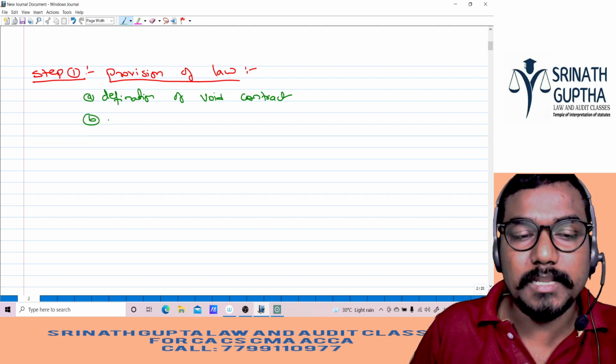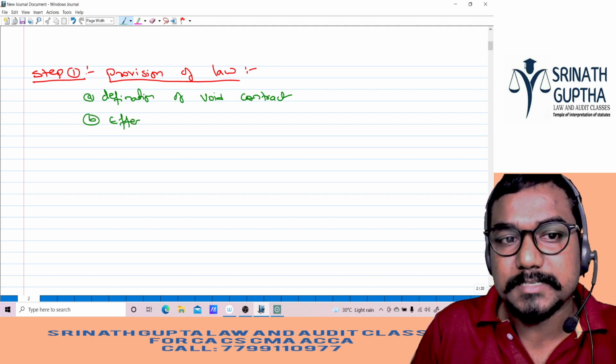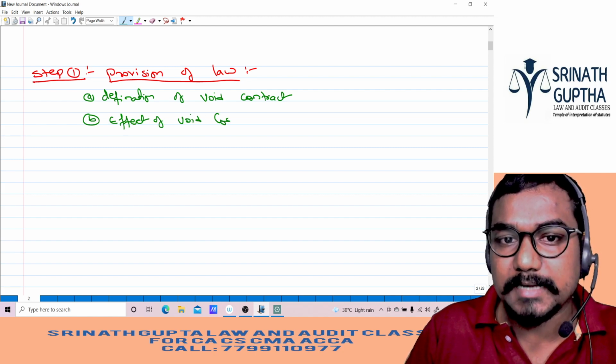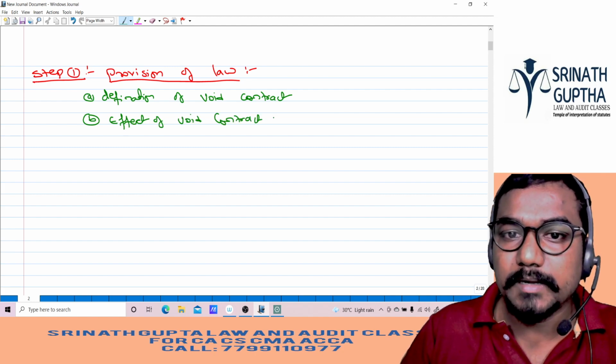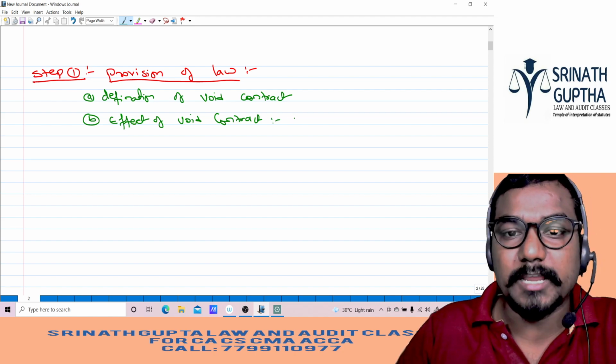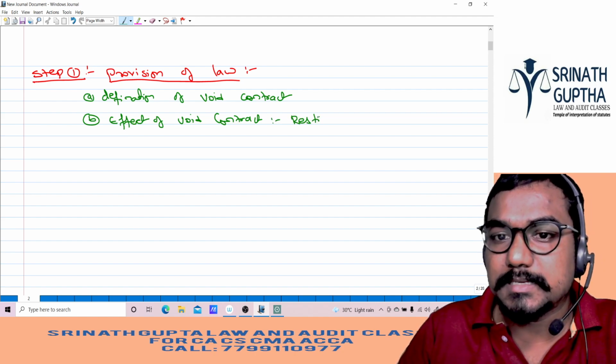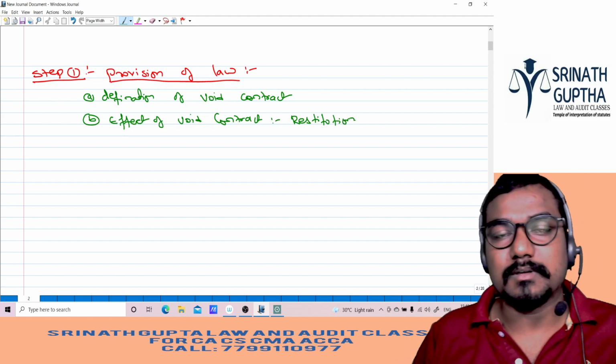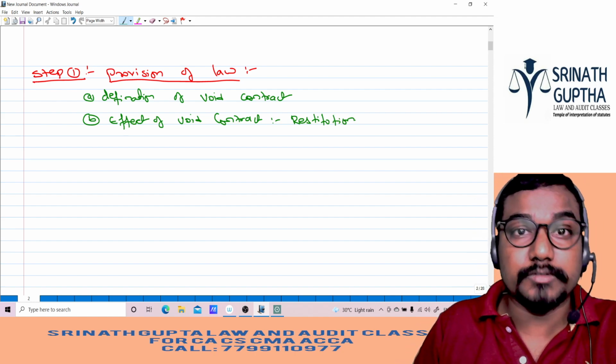And we have to write about the effects of the void contract. Effect of void contract, that is restoration of the benefits, or restitution. Step number 1 should have these 2 things, beta.